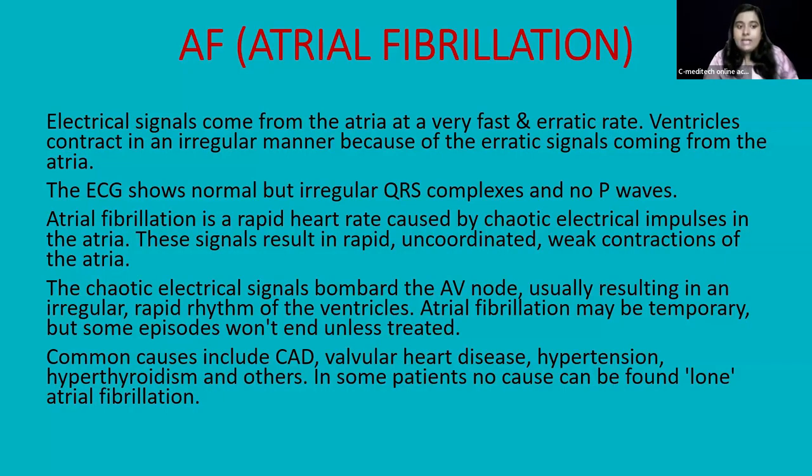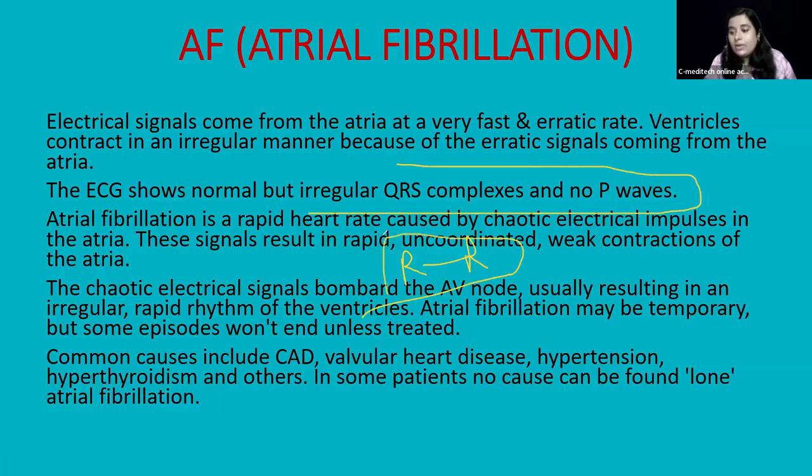Am I clear? Here, in the ECG, it will show a normal but irregular QRS complex. For the P waves, there is no differentiation, but there will be irregularity in the R to R interval. The irregular RR interval is the hallmark of atrial fibrillation.